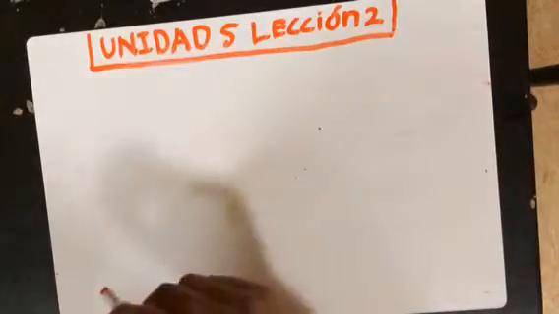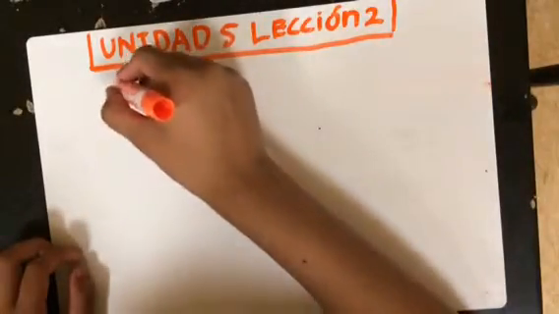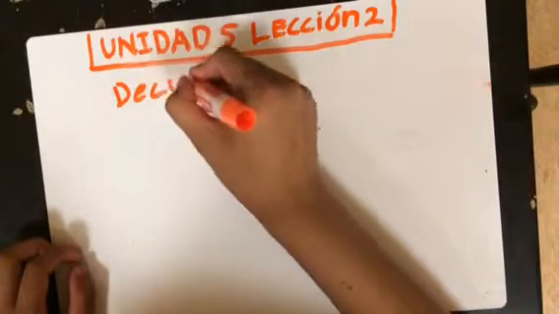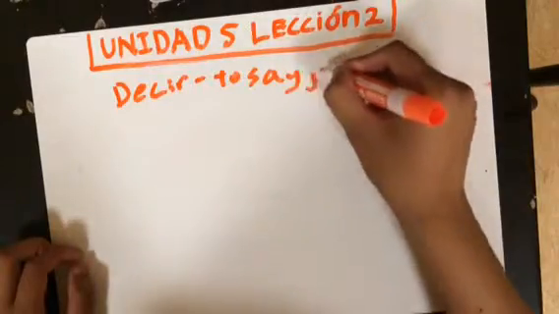In this section, we will learn about quehaceres, which is chores, irregular verbs, conjugation, and affirmative tú commands. First off, we're gonna teach you about decir, which is an irregular verb. Decir means to say or to tell.